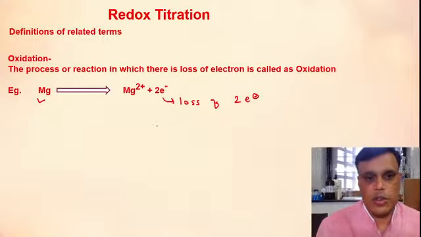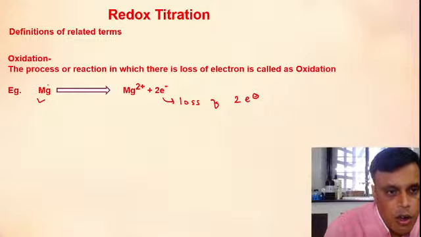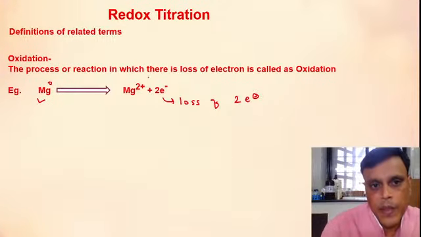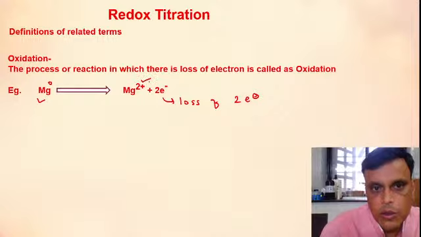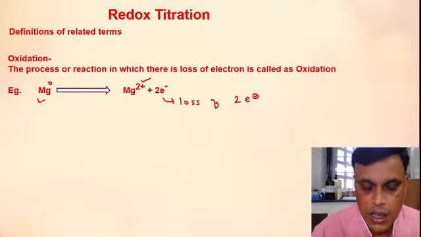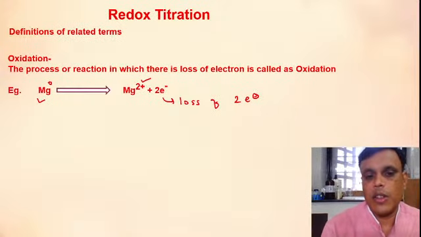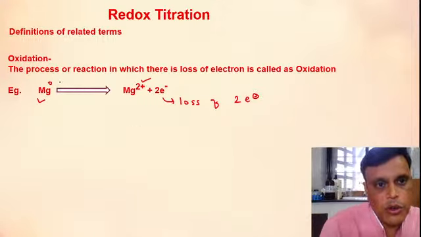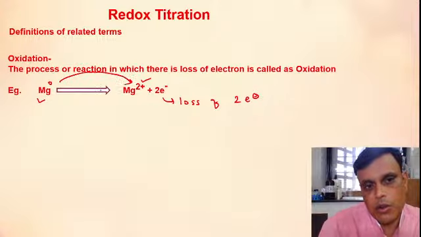So it is an oxidation process. Also, the oxidation state or charge on magnesium is 0, and here the charge on magnesium is +2. So increase in oxidation state, or increase in positive charge on the metal, is called oxidation. This is another way by which we can define oxidation.